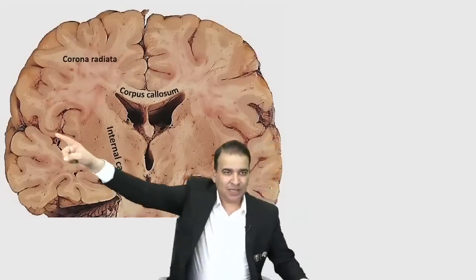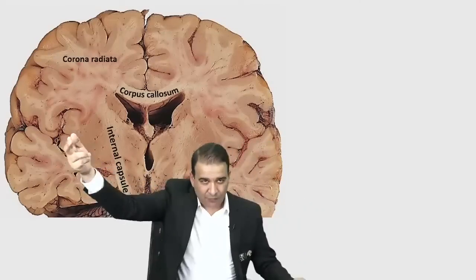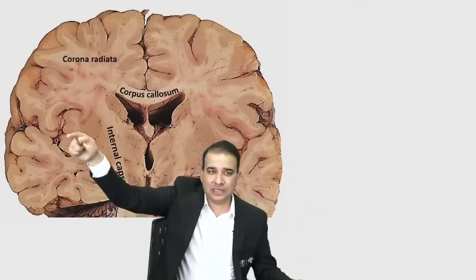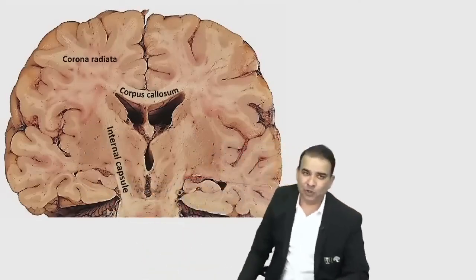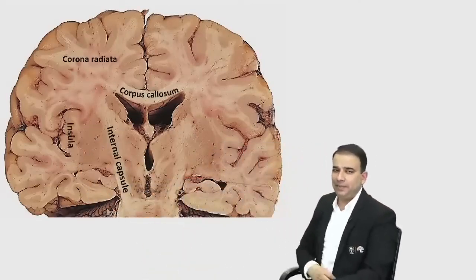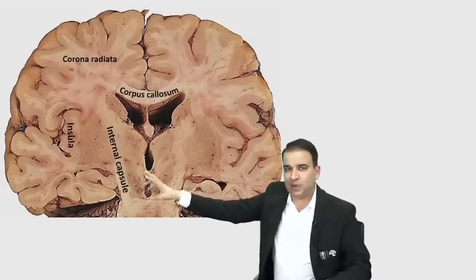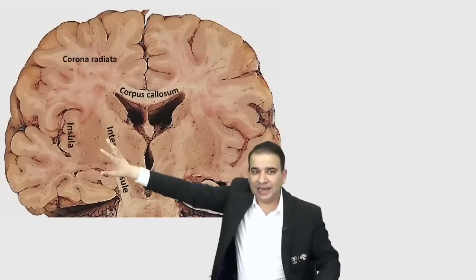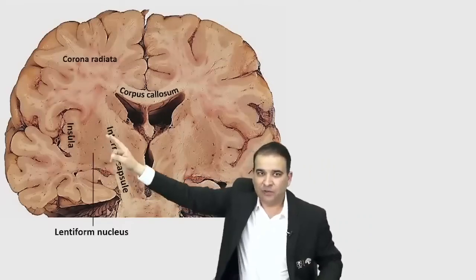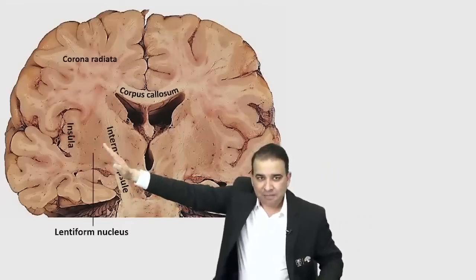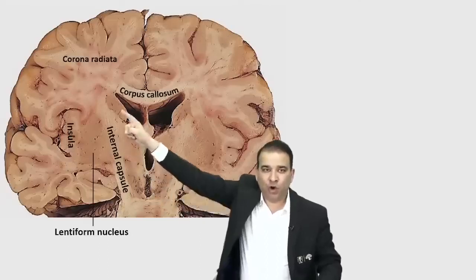More outside, if you go from outside, inside, from the lateral sulcus or sylvian sulcus, guys, that's the hidden gyrus present inside, and that is the insula, the island of Reil. And what you see that between the insula and the internal capsule, this is where the lentiform nucleus is present. The globus pallidum will be there. That is the lentiform nucleus situated there. Whereas medial to the internal capsule, we have a caudate nucleus and thalamus.